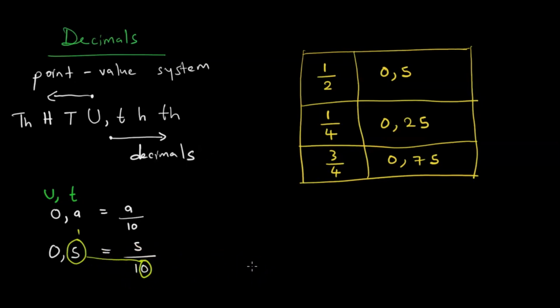And you are going to see a recurrence of this. So there we are, we see that it is 5 over 10. To simplify, we divide: 5 into 5 is 1, and 5 into 10 is 2, giving us a half. That is how we do it. So converting from decimals to fractions, we use the decimal point value system.